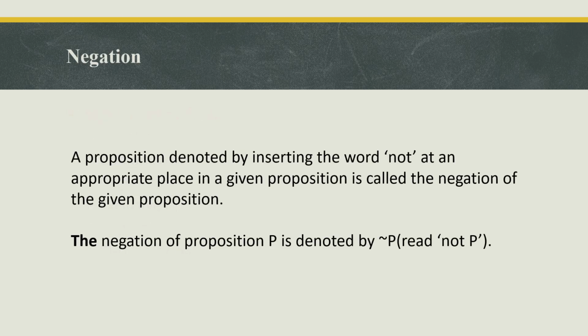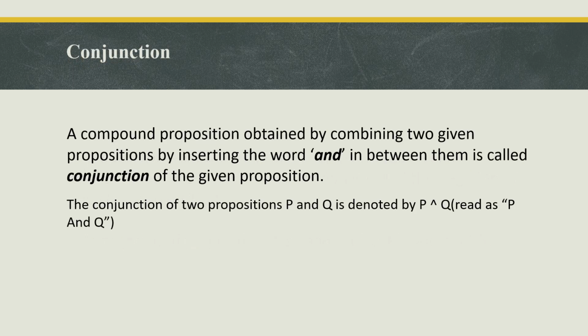Negation. A proposition obtained by inserting the word not at an appropriate place in a given proposition is called the negation of the given proposition. The negation of proposition P is denoted by ¬P. It's read as not P. Conjunction. A compound proposition obtained by combining two propositions by inserting the word and in between them is called the conjunction of the given propositions. The conjunction of two propositions P and Q is denoted by P ∧ Q, read as P and Q.